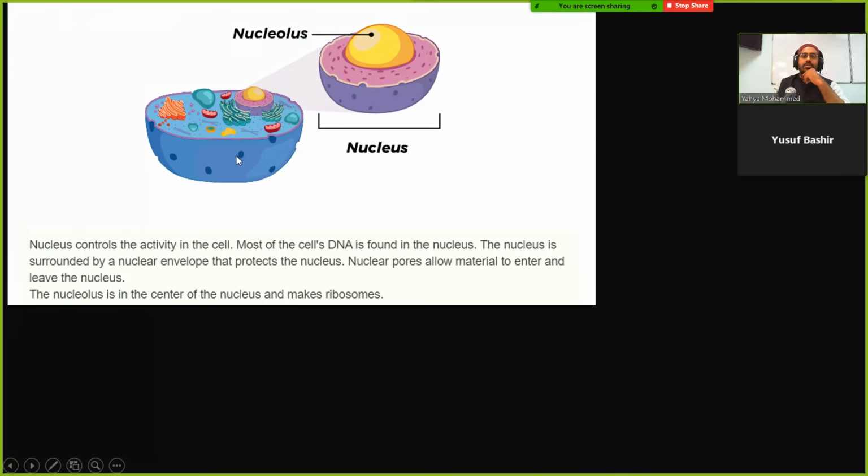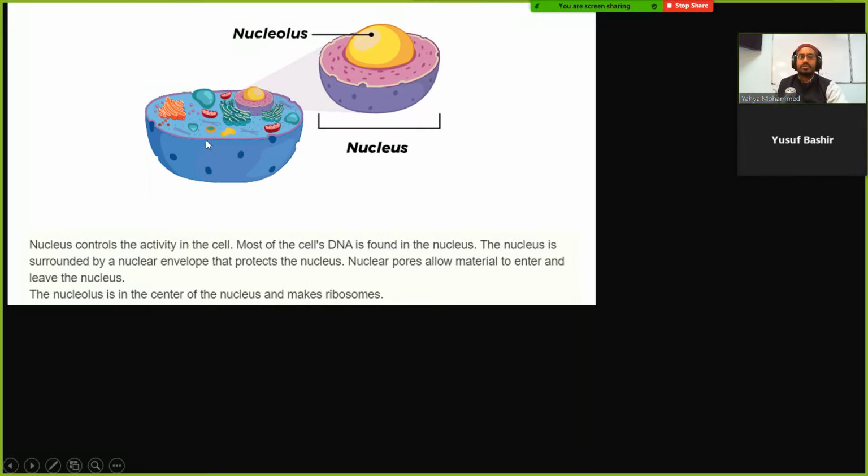Now, inside of the cell, there's something called the nucleus, and that's where the DNA is. Within that, you have something called the nucleolus. The nucleolus is kind of like the nucleus of the nucleus. The nucleolus is the center that makes ribosomes. So the DNA is located within the nucleus. But what do ribosomes do? Ribosomes make proteins.